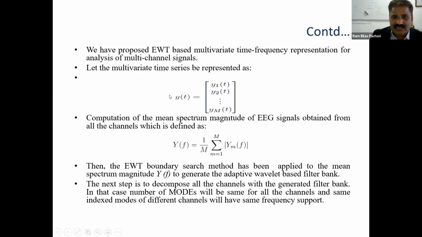So this is the multi-channel data y(t), and this is the average spectrum of all channels' spectra. And based on that, we design the filter banks for each channel. So in that way, each channel will have the same number of components, and the mode alignment property will be preserved.